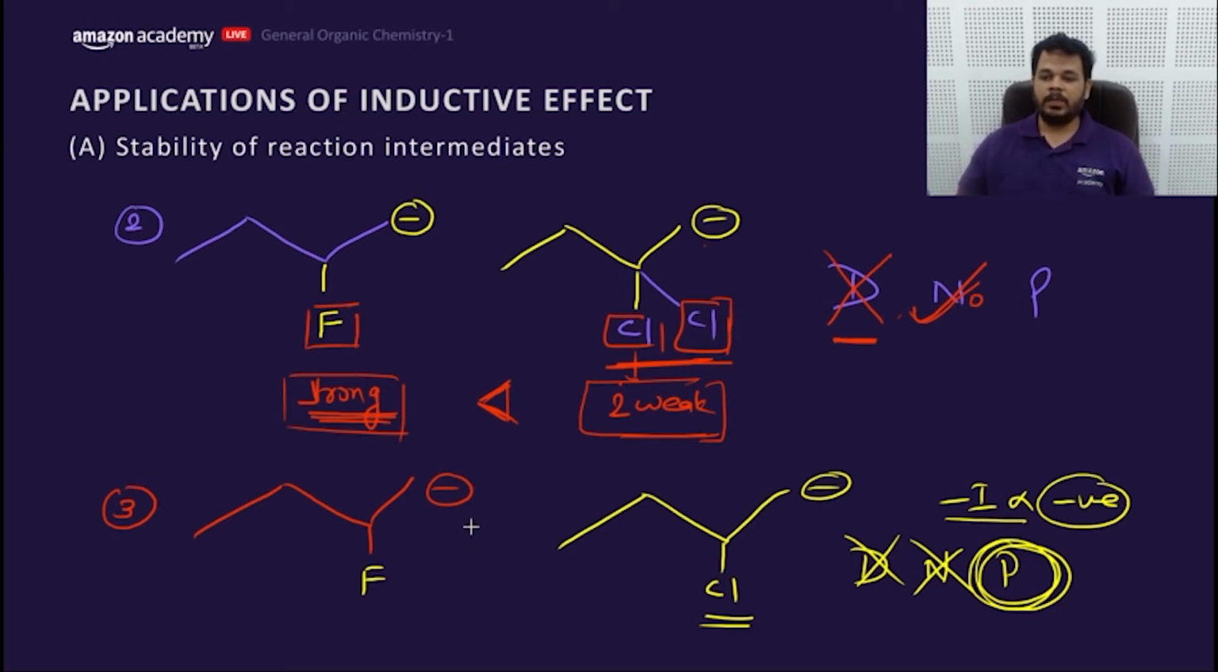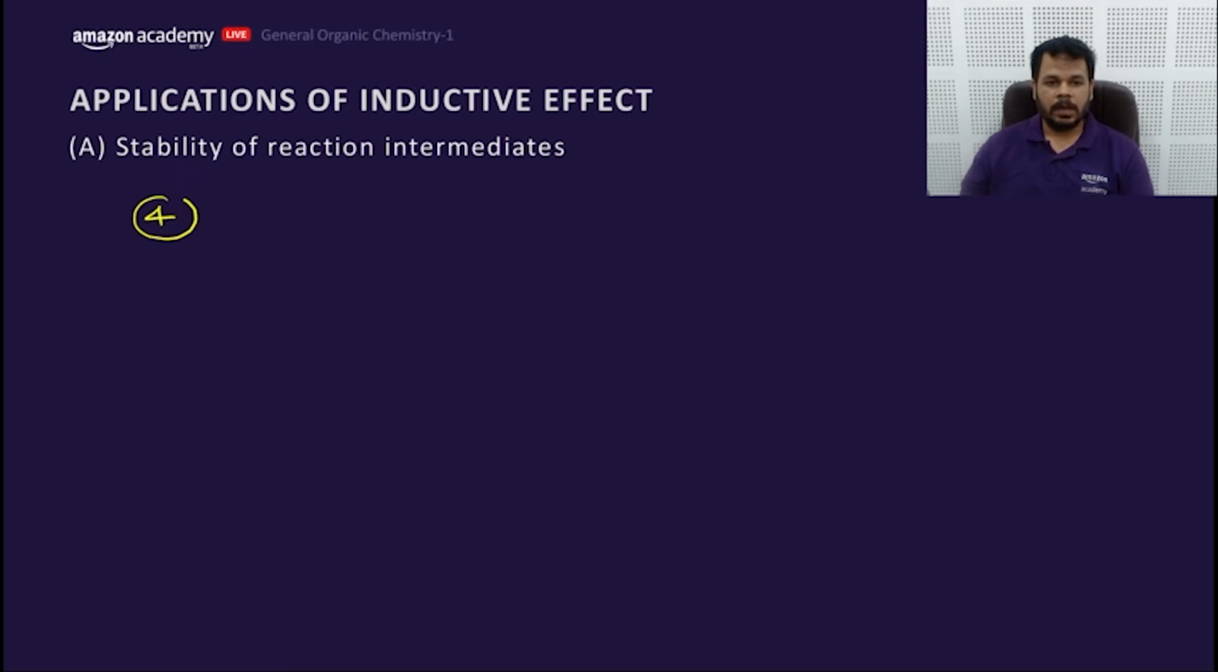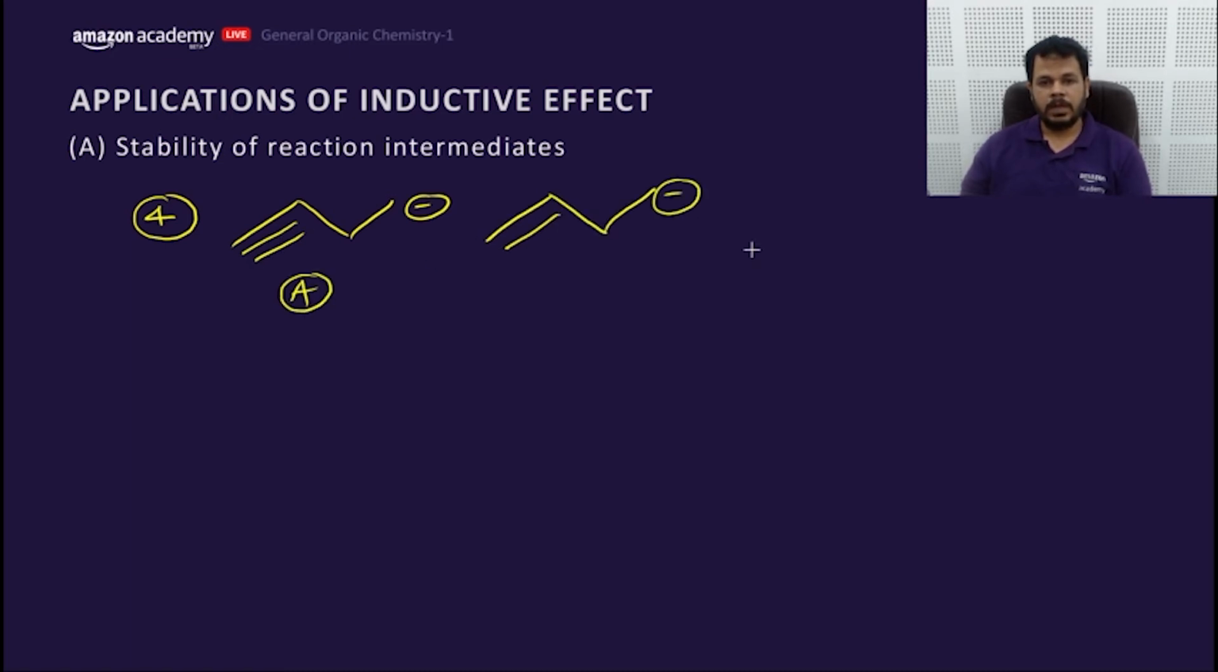Getting my point? Let's move to the next part and I'll ask questions from now onwards. Compare the stabilities of all these A, B, C compounds. This is A. This is B. And this is C. What would be the order of stability?